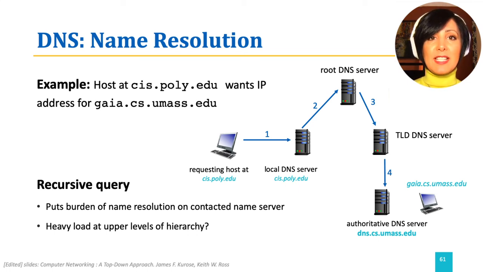The authoritative DNS server responds to the request of the TLD server with the IP address. The TLD server returns the response to the root DNS server, which in return sends it to the local DNS server. The local DNS server provides it to the requesting host.